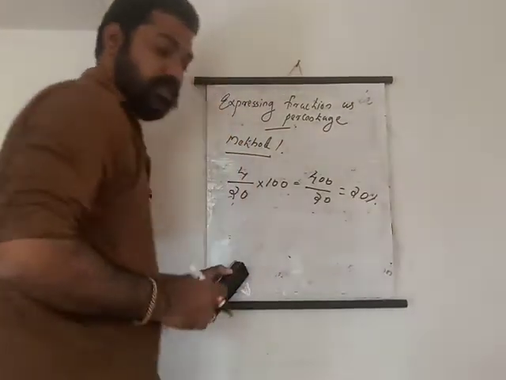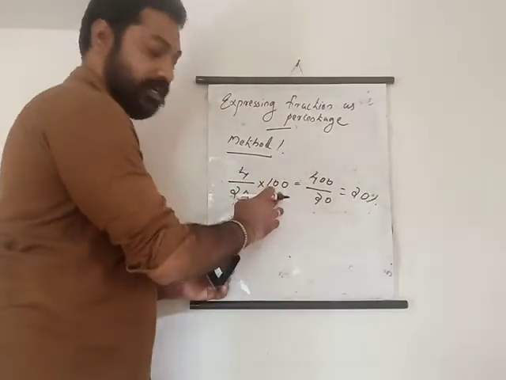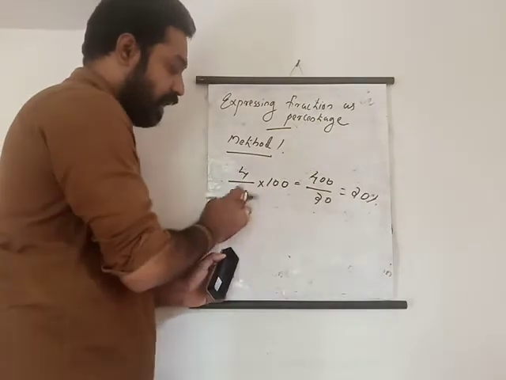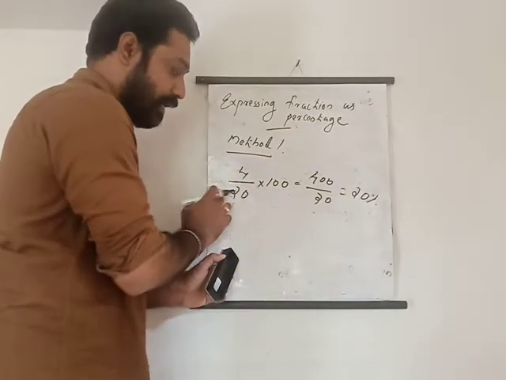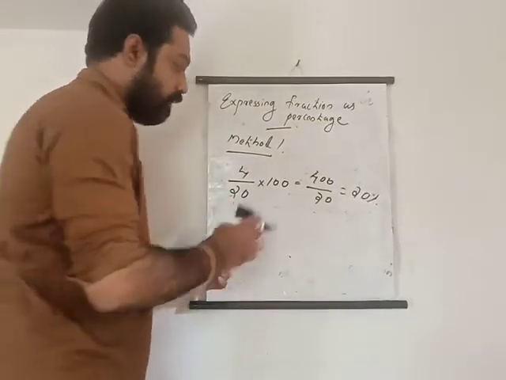Okay. So this is method 1. Just multiply it with 100. If the numerator and denominator have zeros at the end, you can cut those zeros. Again, you can do it. So that is method 1.